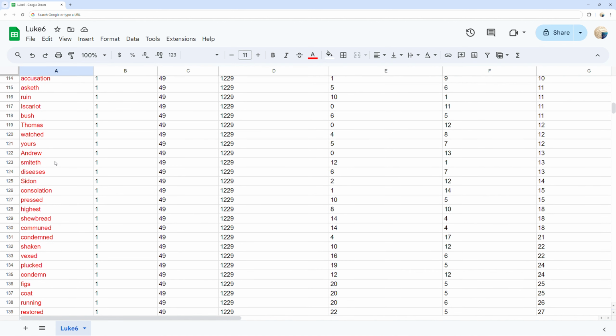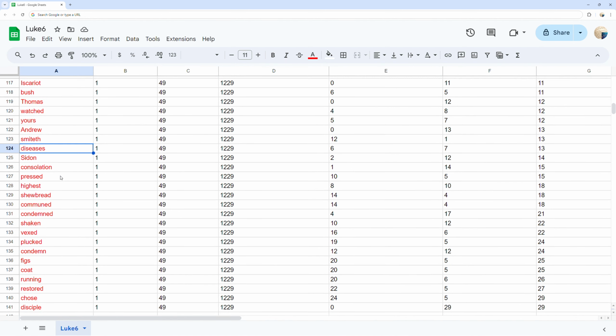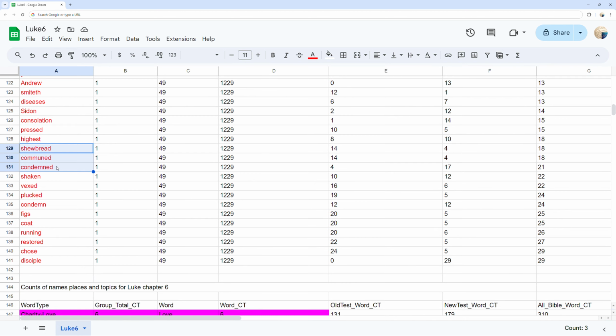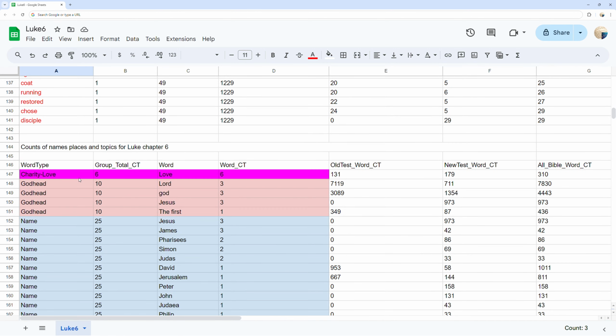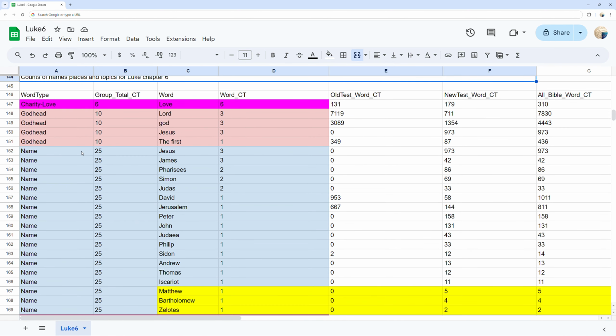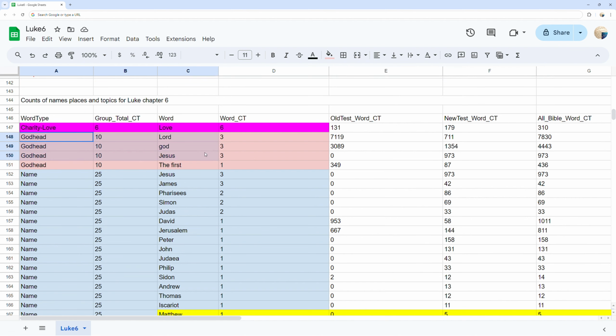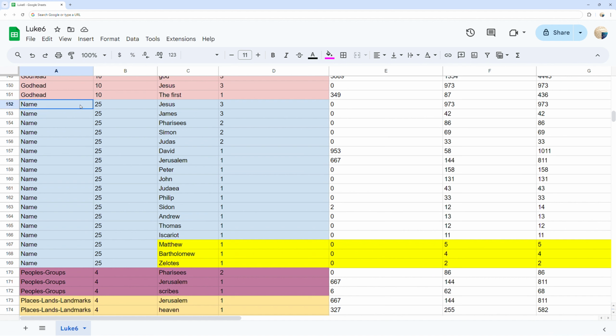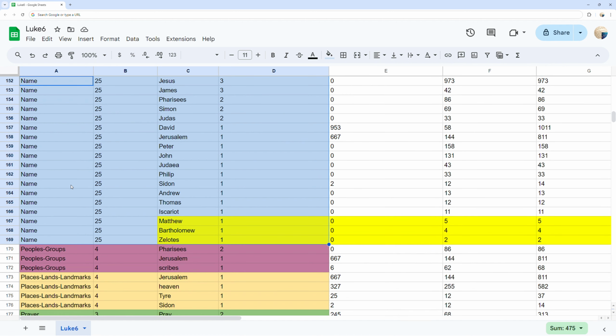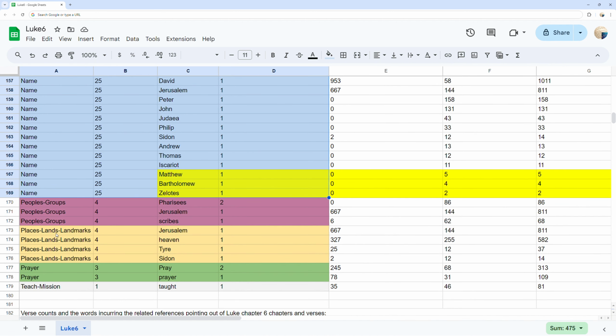Counts of names, places, and topics. You can see different topics, names, and places, as well as their word counts in Luke chapter 6. As well, you can see the large list of names under the topic of name highlighted in blue. You can see 4 places listed at the bottom in orange as places, lands, and landmarks.